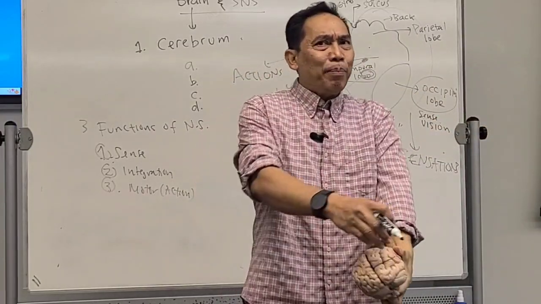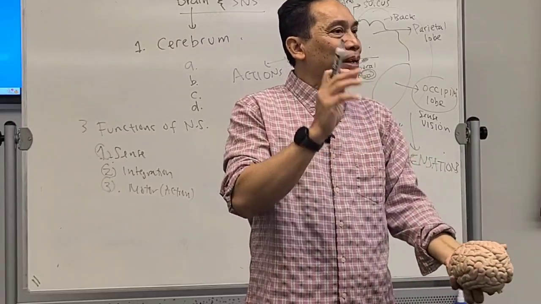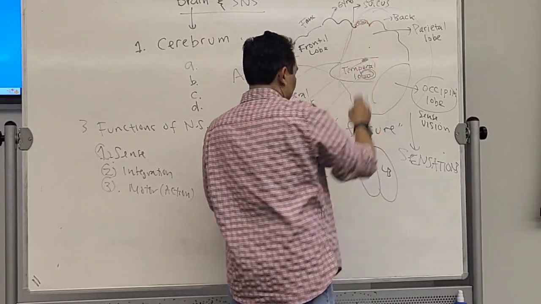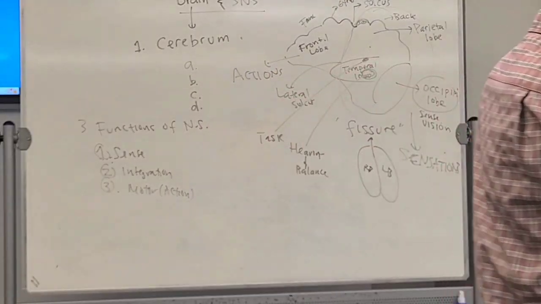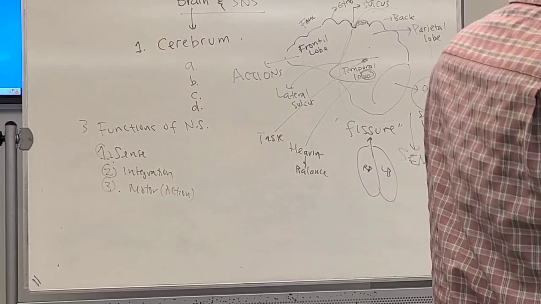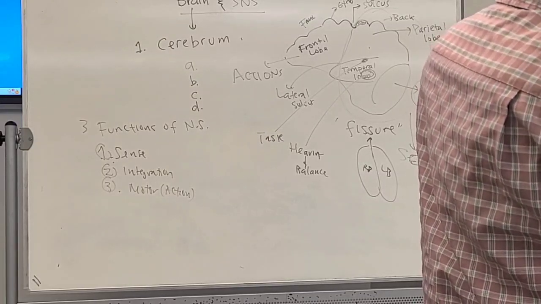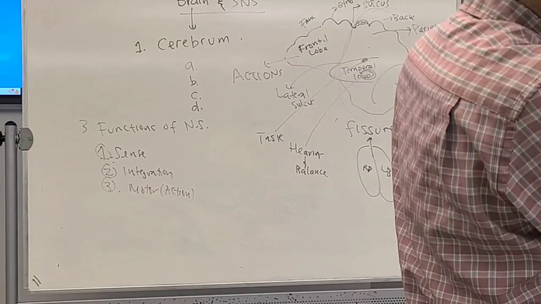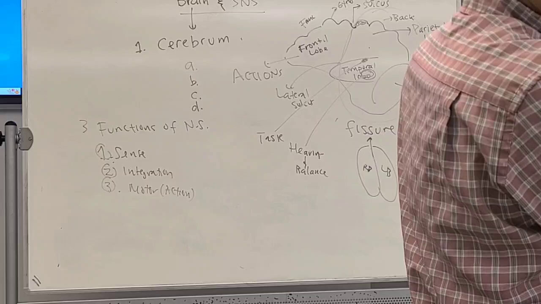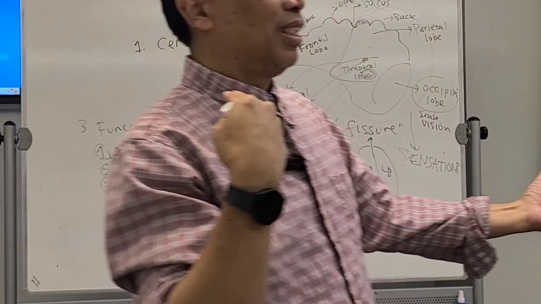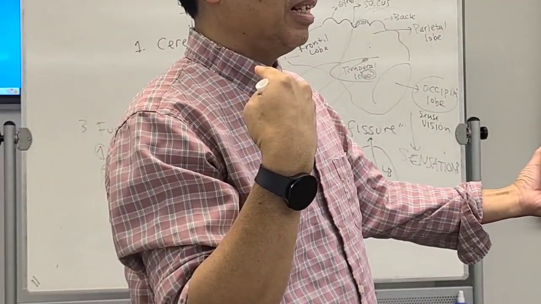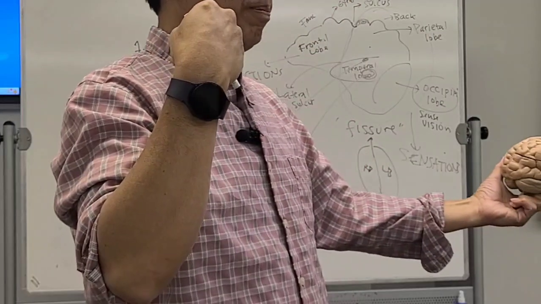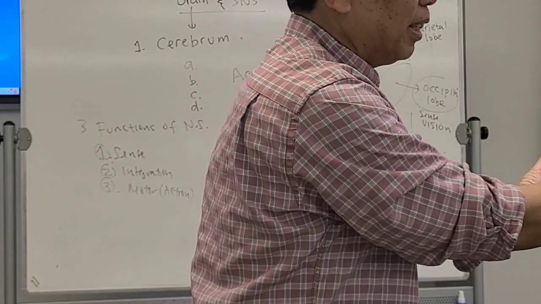Now, how about sensation coming from our skin? Where is it going to be processed? There is a special gyrus. Okay, look at this one. This is the front part, and this is the back part, right? And this is the central sulcus. Right behind the central sulcus, you see that long gyrus. That long gyrus is called the post-central gyrus. What does that mean? The gyrus that is located on the back. Post means the back, on the back of the central sulcus.